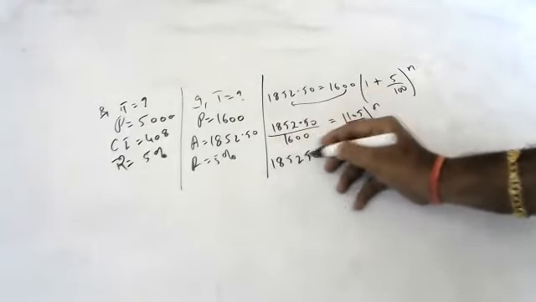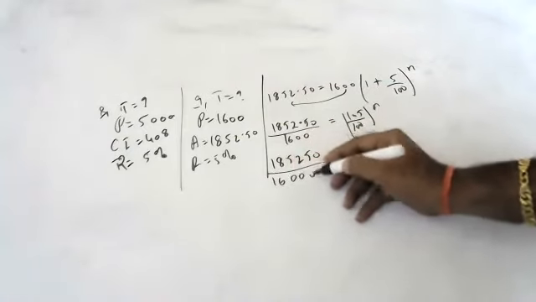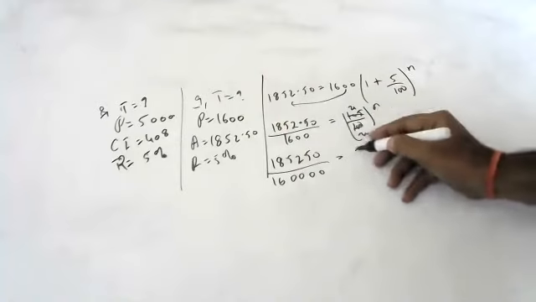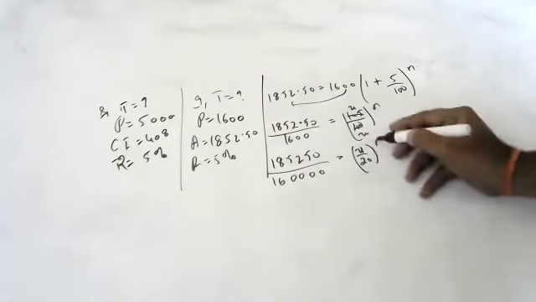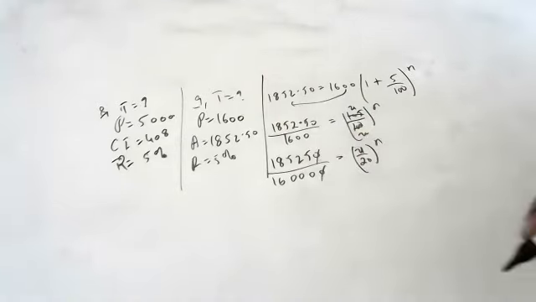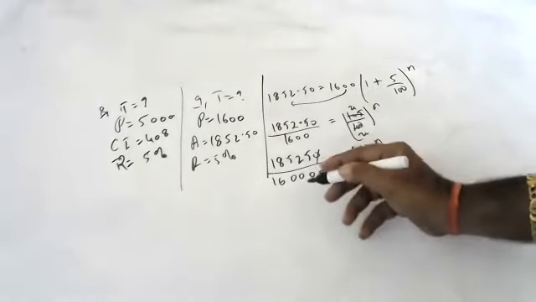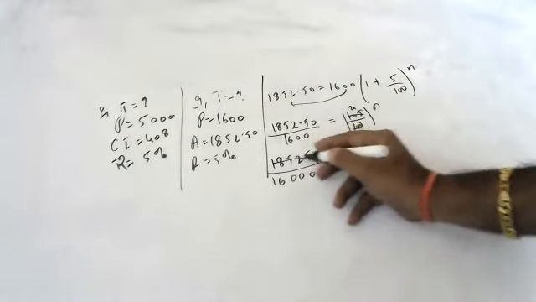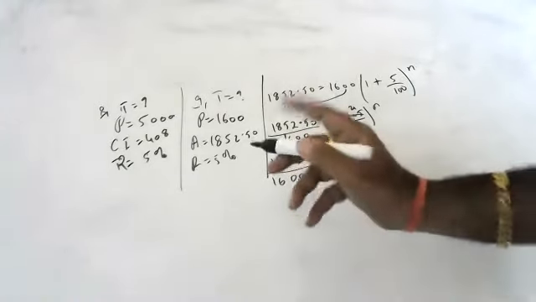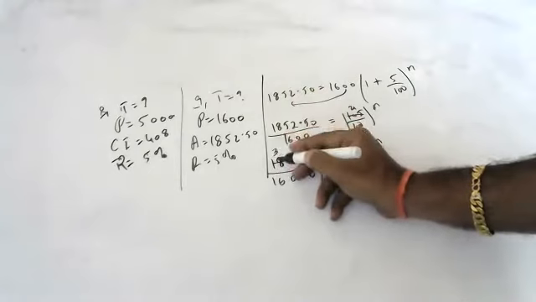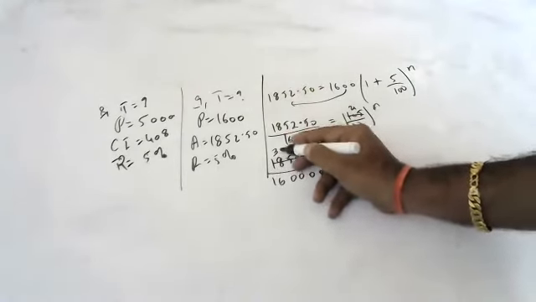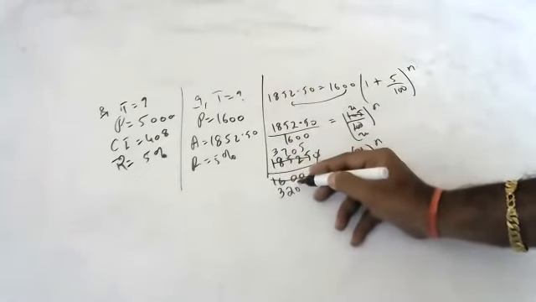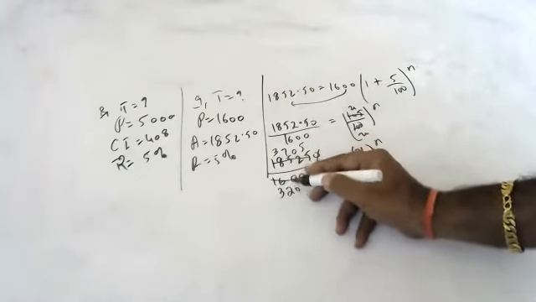Raghuram, can you help with the calculations now? Yes, sir. So this is 5 21s are 105, 21 by 20 to the power of n. This and this are gone. You simplify this. 5 3s are 15, 5 7s are 35. 5 2s are 10.